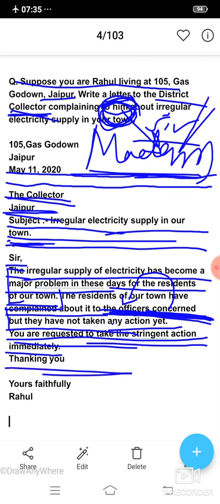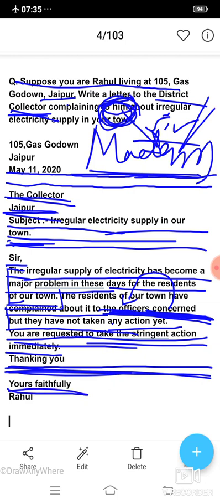In the end of the letter, we write Thanking you, that is the courteous leave-taking. And we can also use here: I shall be obliged to you. After Thanking you, meaning after the courteous leave-taking, we leave one line blank. We write the subscription. The subscription according to this letter is Yours faithfully, and in the end the name of the writer or sender.